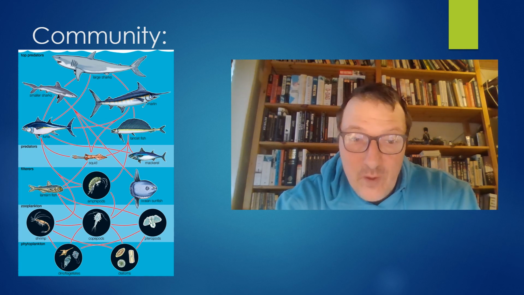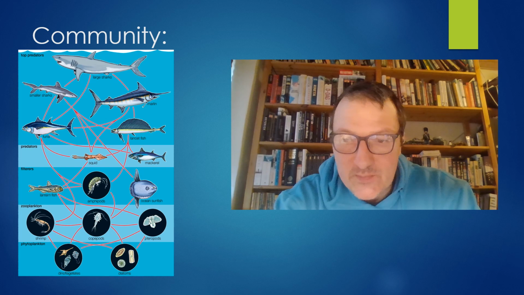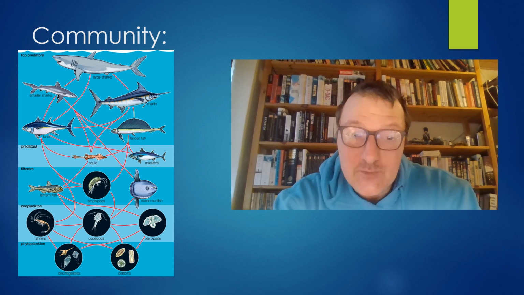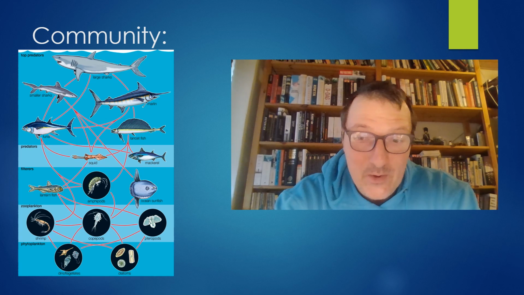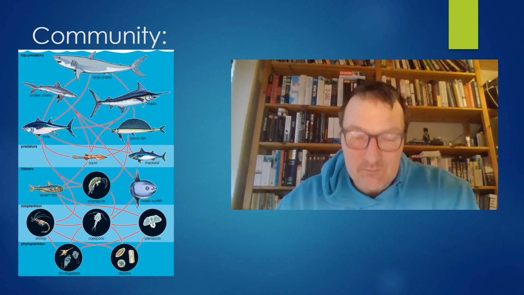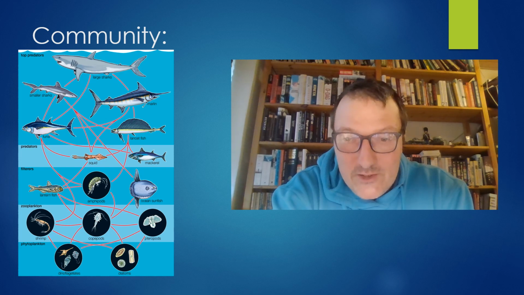This is different from population because a population is just one species, whereas a community is more than one species. And as we're going to talk about later, the ecosystem is different from the community because the ecosystem also includes the non-living components and the different biotic and abiotic factors. So there's a lot to keep track of here, so it's important to know how to separate population from community from ecosystem.